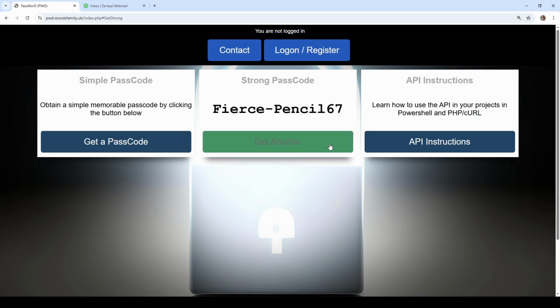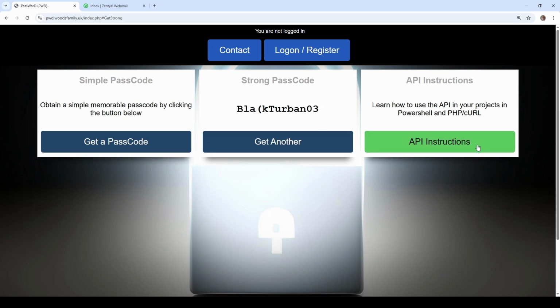Same for the strong passcode, and again, this is early stages yet. We will include at some point the ability to specify the minimum password length, for example. Then there are API instructions, which we won't go into detail with on this video, but there will be other videos on the API and how you can use it in your projects.